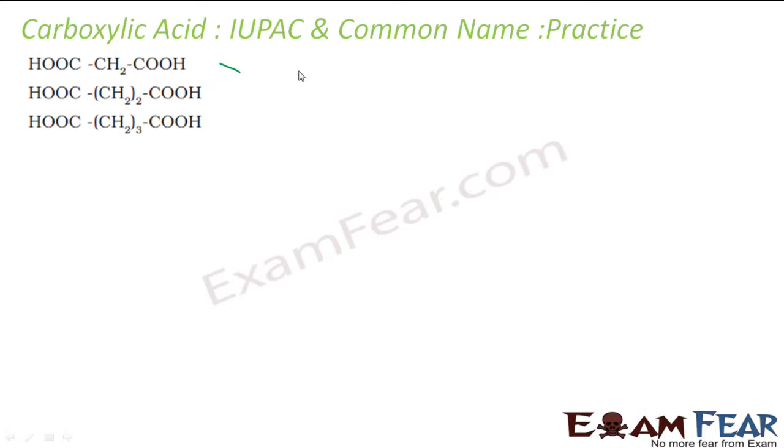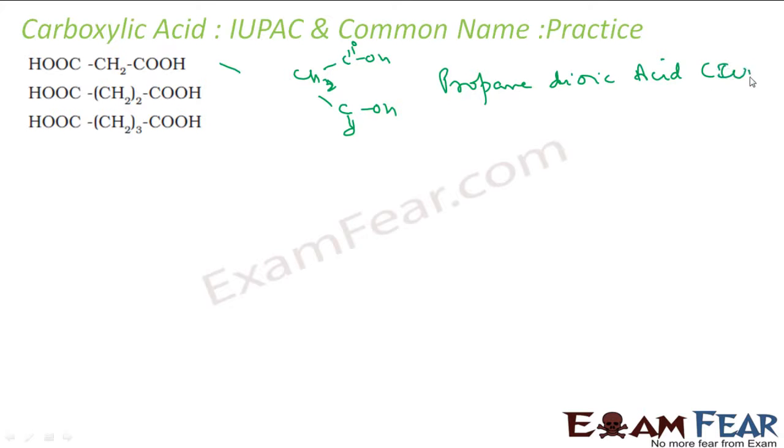We'll take this one, CH2. Here we have COOH and here we have COOH. Again, we have 2 COOH groups and it is derived from propane. So we will use this word propane, will not delete E, and 2, so dioic acid. That is my IUPAC name. For common name, it is called malonic acid. This is my common name.